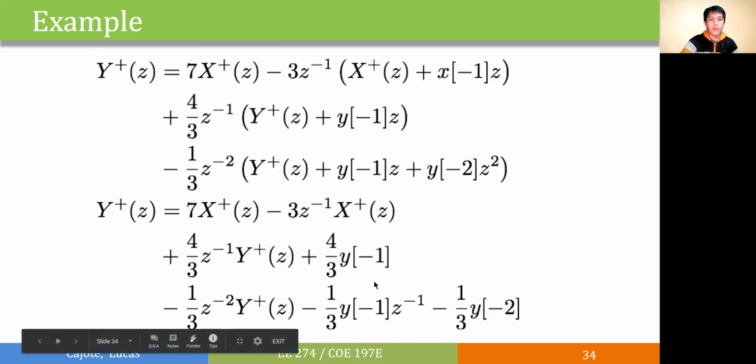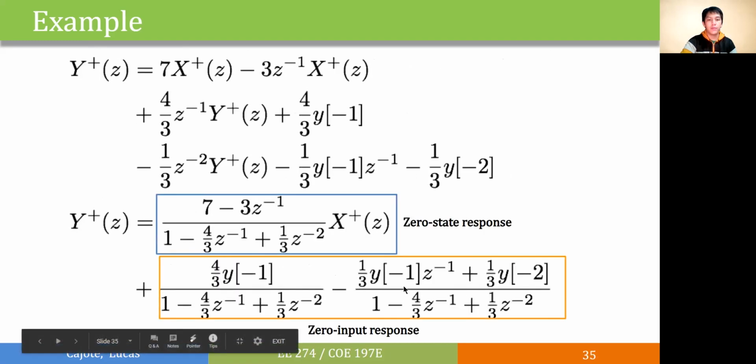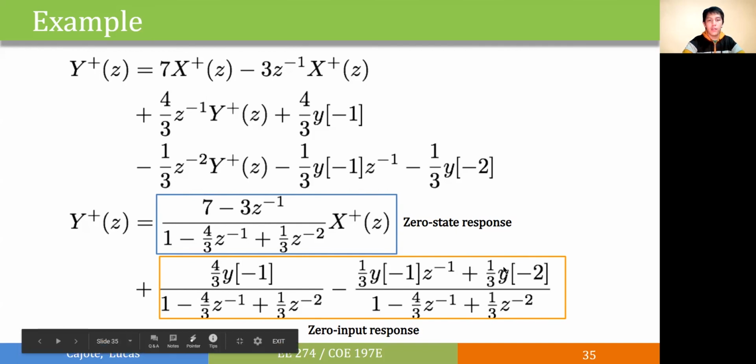And the next step is we need to group the same terms for the y of z, the x of z, and the initial condition terms. After rearranging, we'll get the following form. So we have this term with our x of z, which is also called the zero state response. And for the initial condition terms, we call them the zero input response.